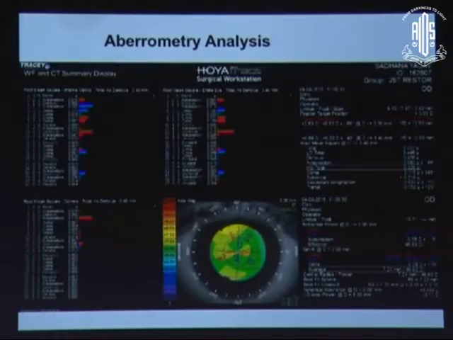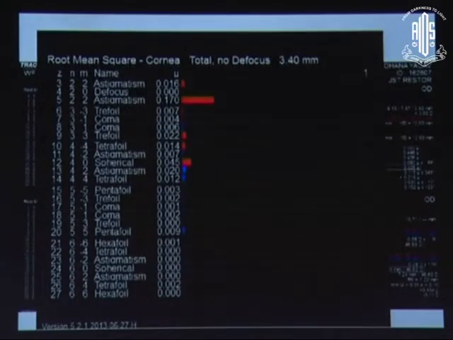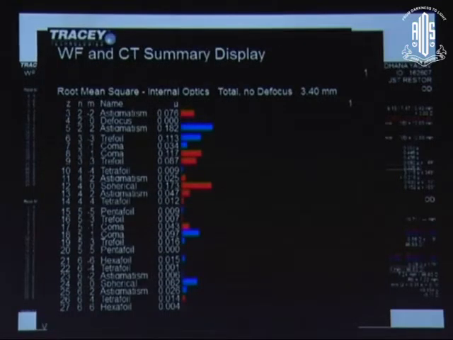Looking at the aberrometry profile done in this patient post-op, the corneal aberrometry profile was almost normal. You have a very low defocus, a little bit of astigmatism, trefoil was very minimal, and coma was not there. So this patient did not have a higher order aberration in the cornea. If you look at the pseudophakic or internal aberrometry profile, this patient did have a little bit of coma and trefoil. You can see this is trefoil, a little bit, and coma was there. But this was also within a normal range. So the lens did have a little problem, but not very significant.